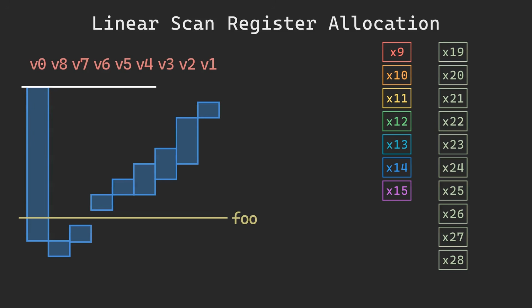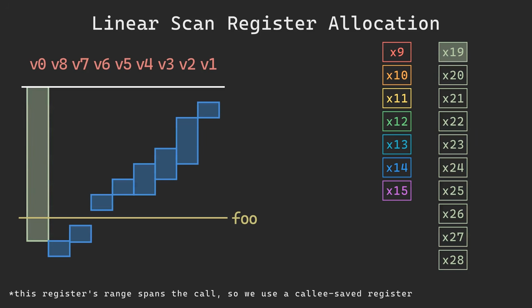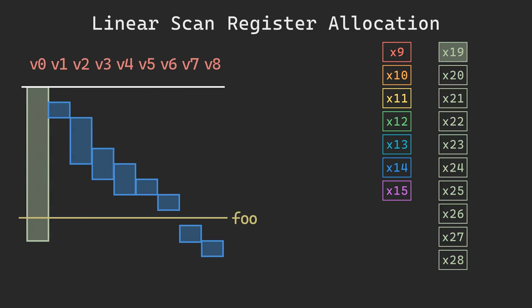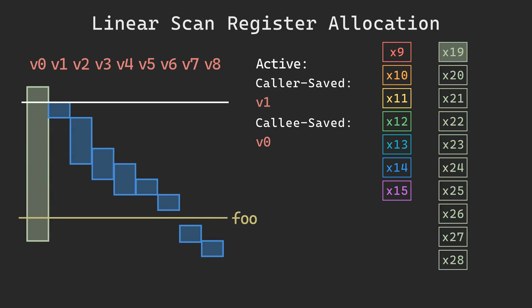When we encounter a new interval, just greedily assign it to any currently free physical register. We iterate over a list of our intervals, sorted by start time. To make it work, we keep a list of active intervals. Before we assign our register, we first check our active list to see if any intervals already ended. Here, no active intervals have ended, so we move on. Then we can just greedily assign that interval to an available register, and set that register as filled.